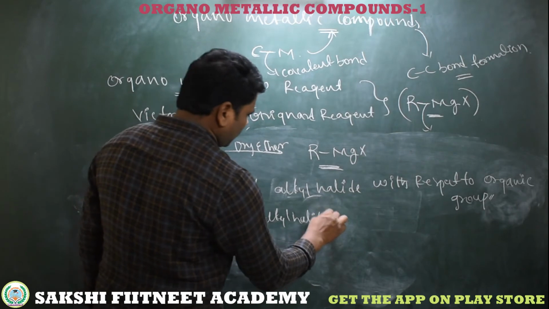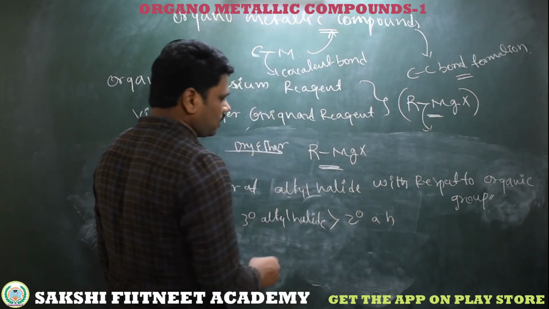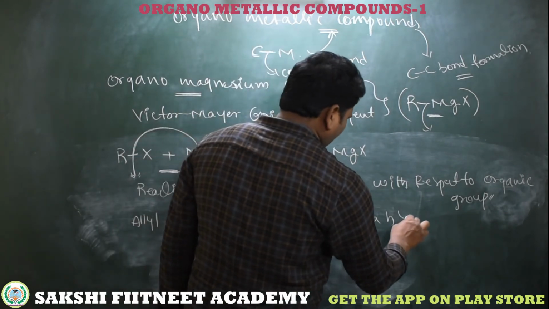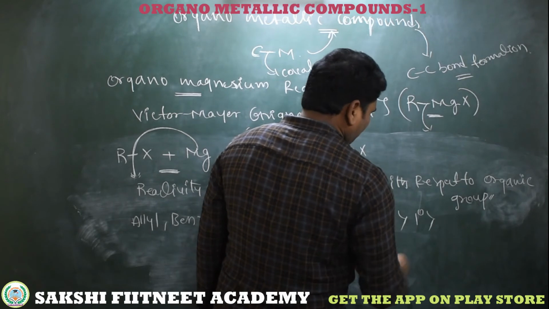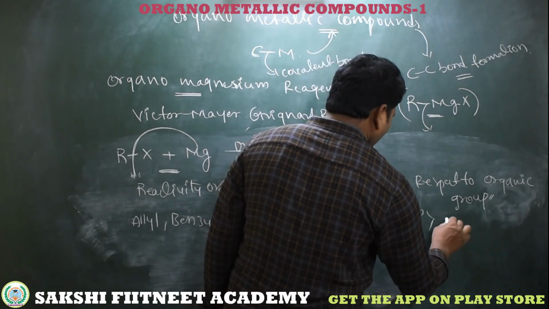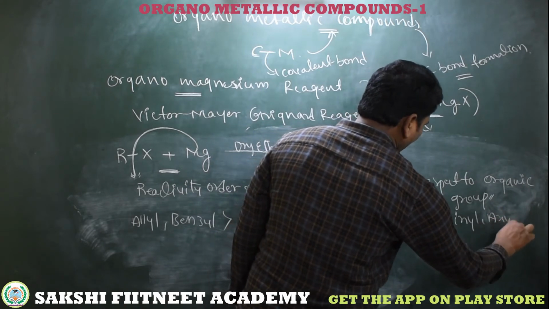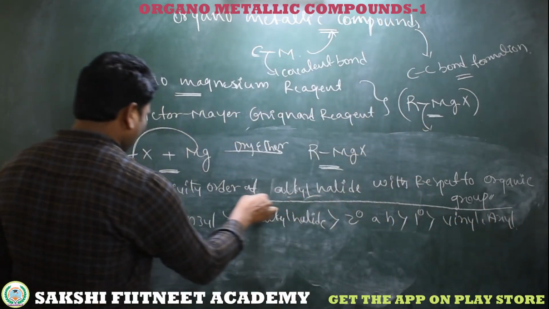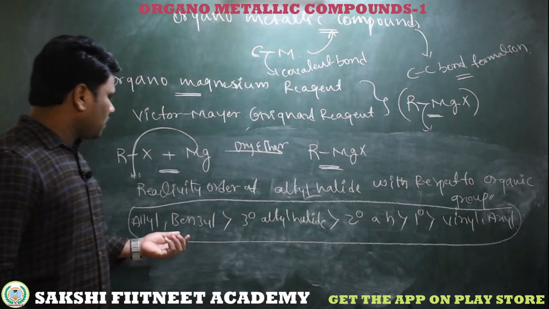The tertiary alkyl halides are more reactive than secondary alkyl halide. Secondary alkyl halides are more reactive than primary alkyl halide. Primary alkyl halides are more reactive than vinyl, then aryl. So this is the reactivity order of alkyl halides with respect to organic group.